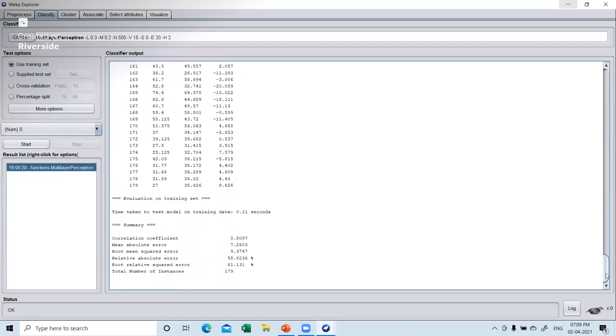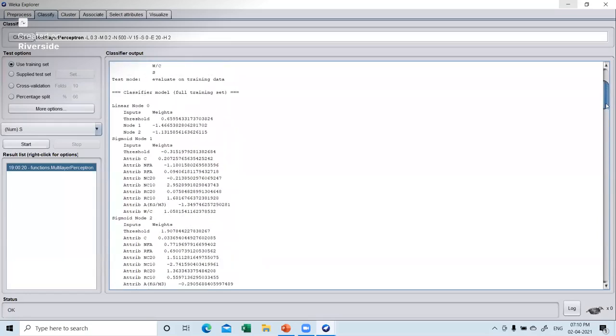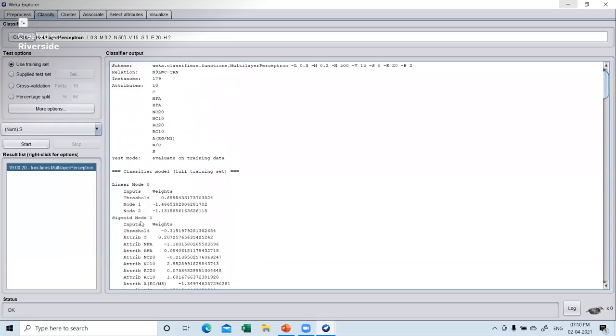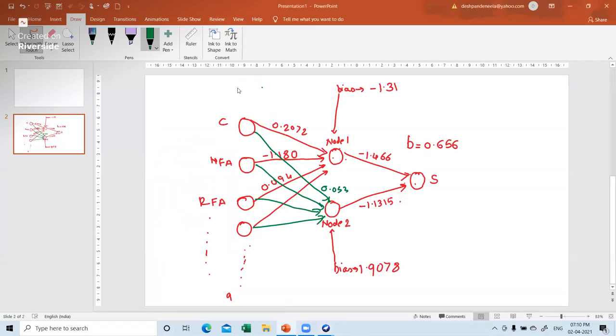Now, one more thing: what is this sigmoid? This is one of the limitations of WEKA: in both the layers, in this condition the architecture is 9:2:1, the transfer function which will be used is sigmoidal.